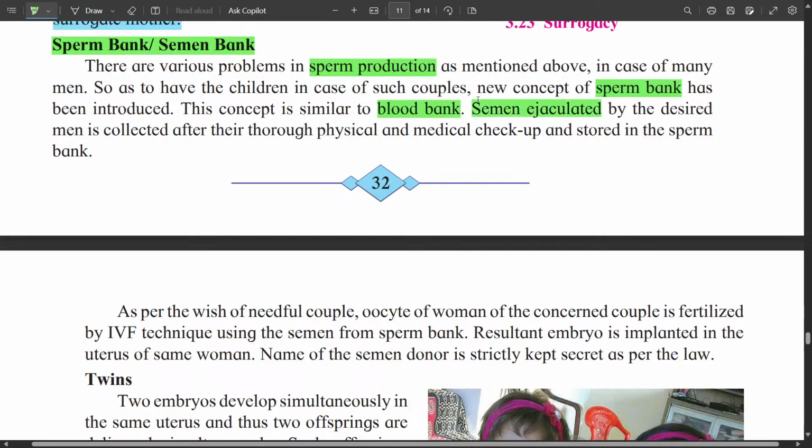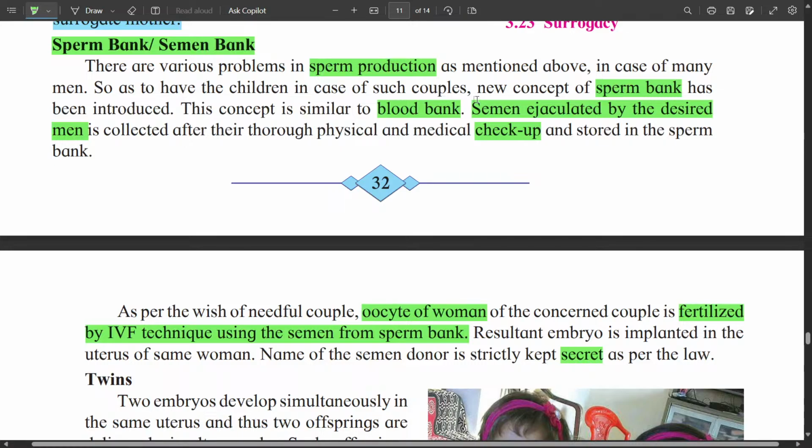Semen ejaculated by the desired male is collected after their thorough physical and medical checkup and stored in the sperm bank. As per the wish of needful couple, oocyte of woman of the concerned couple is fertilized by the IVF technique using the semen from the sperm bank, and resultant embryo is implanted in the uterus of same woman. Name of the semen donor is strictly kept secret as per law.